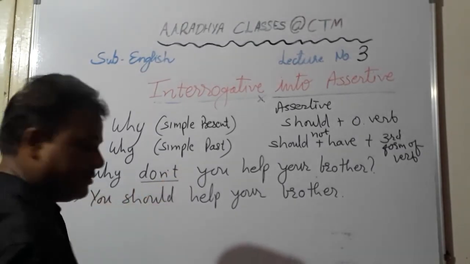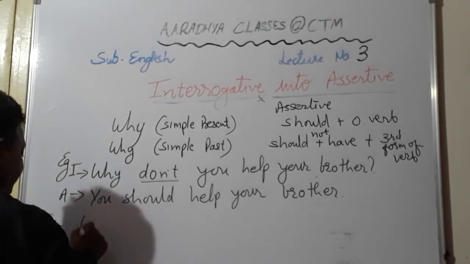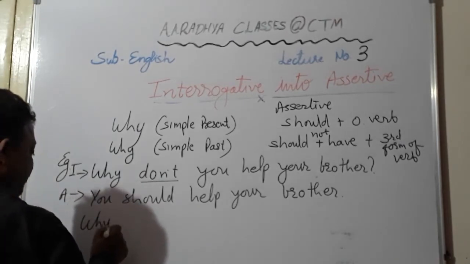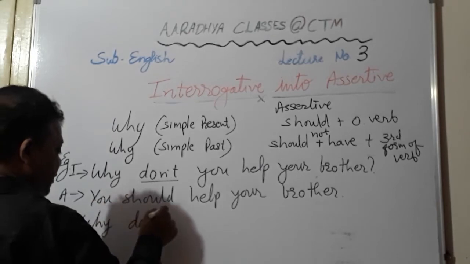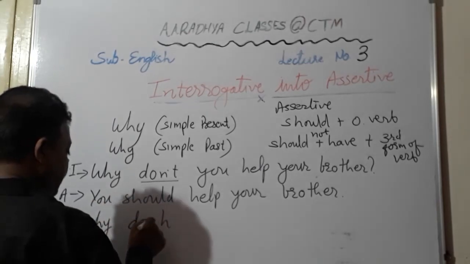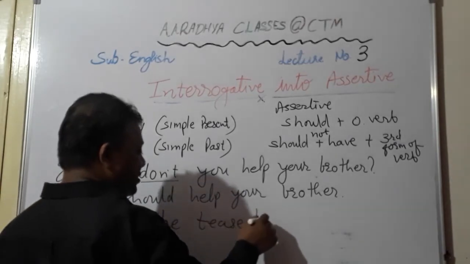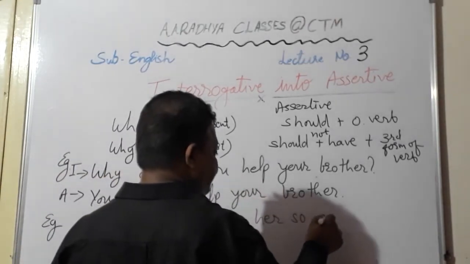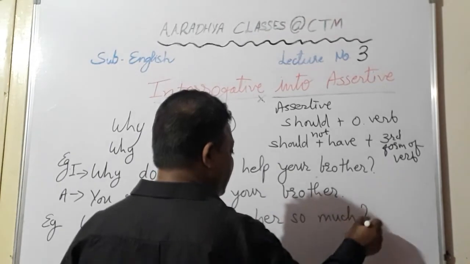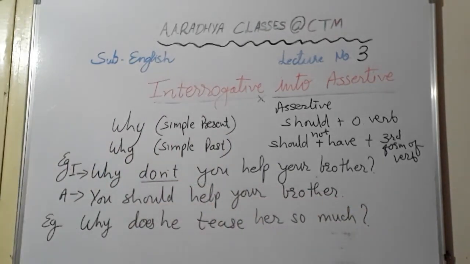Should not. Okay, for example, why does he tease her so much? Okay, why does he tease her so much?